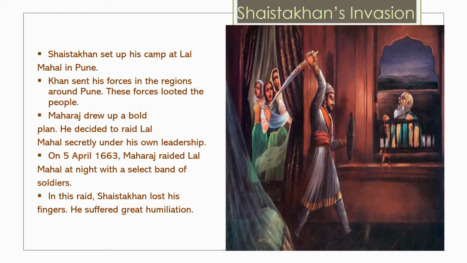On 5th April 1663, Maharaj raided Lal Mahal at night with a select band of soldiers. In this raid, Shaista Khan lost his fingers. As you can see in the picture, Shaista Khan was sitting in his balcony. Shivaji Maharaj could have killed him also because Shaista Khan was without any weapon. But that is against the rule of Swaraj and the rule of the Marathas that they don't attack people who are without arms and ammunition. So Shivaji Maharaj, just to show Shaista Khan that he could come directly into his room and kill him, just chopped off his fingers.